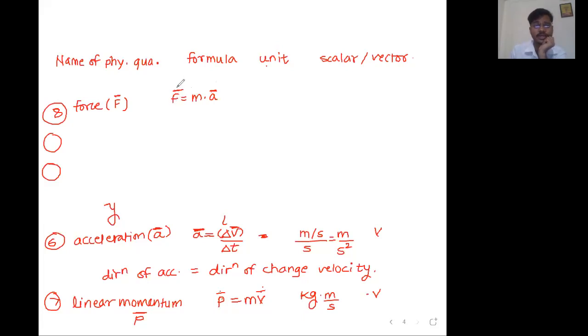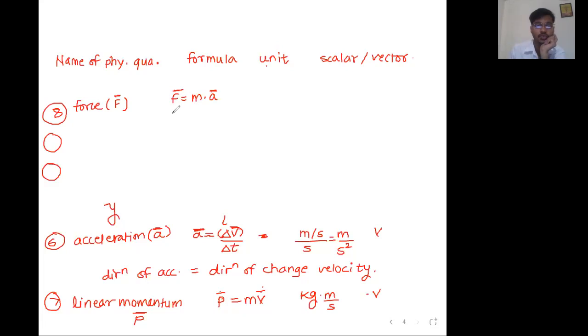On the left hand side we have one vector quantity. On the right hand side also we have only one vector quantity. In this case, how to decide the directions? When you have only one vector quantity on the left hand side and only one vector quantity on the right hand side, in that case their directions are equal, sir.